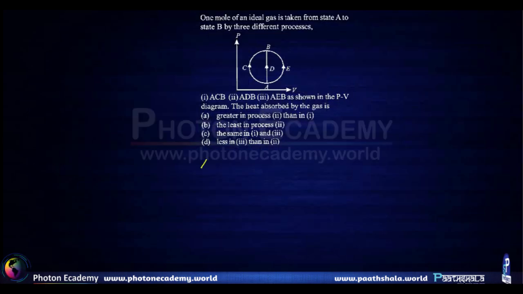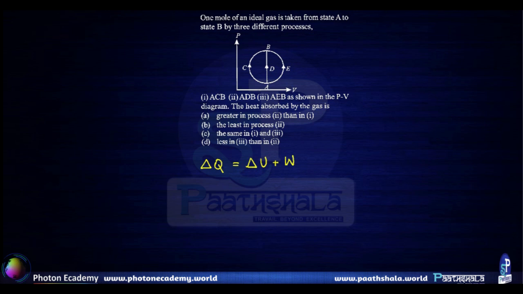So the heat absorbed by the gas is given by delta Q is equal to the change in internal energy of the gas plus the work done by the gas on the surroundings. Therefore, if there is a work output from the gas, that is considered positive in this case. Now let us look at process ACB.